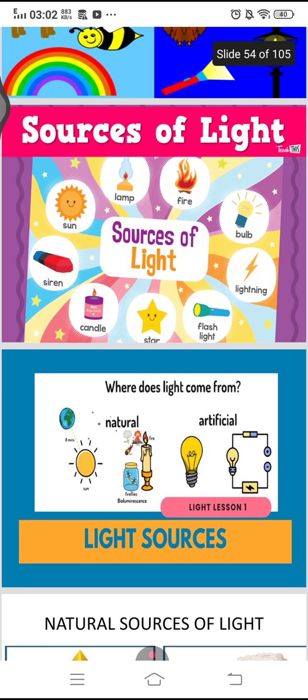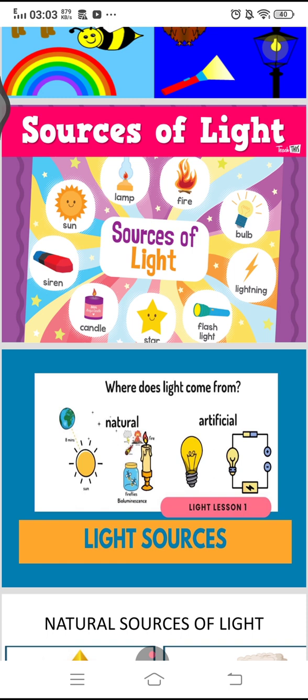Where does light come from? Light comes from natural sources of light. For example, the sun, stars. We can say firefly, and some of the sea animals also produce light.